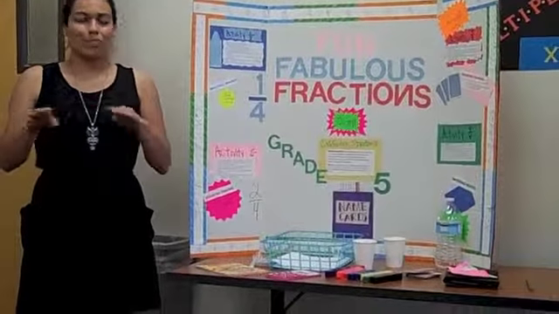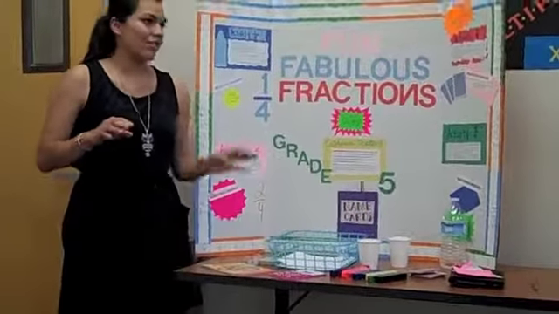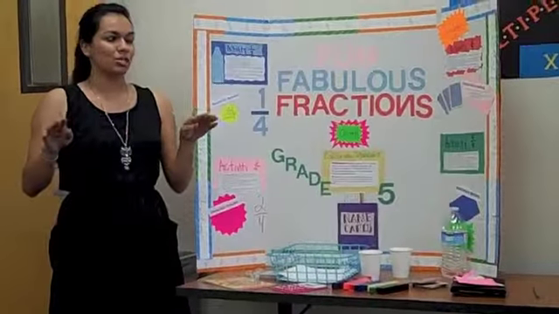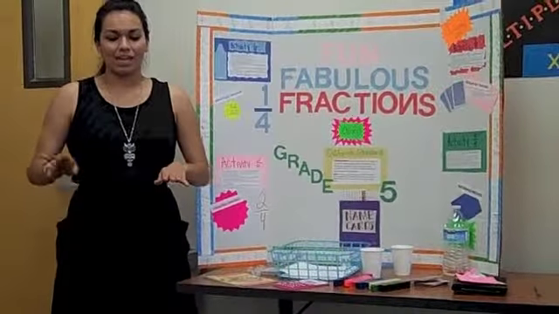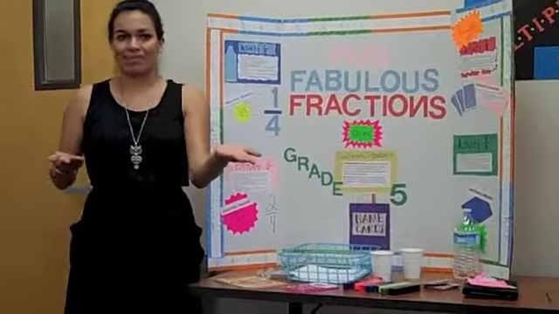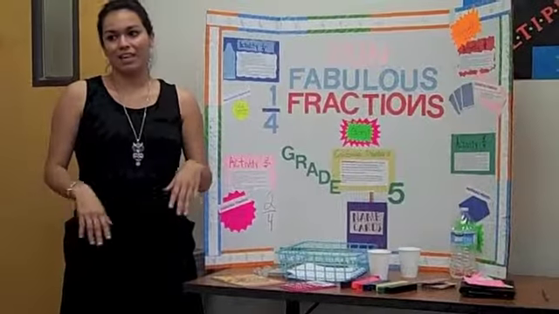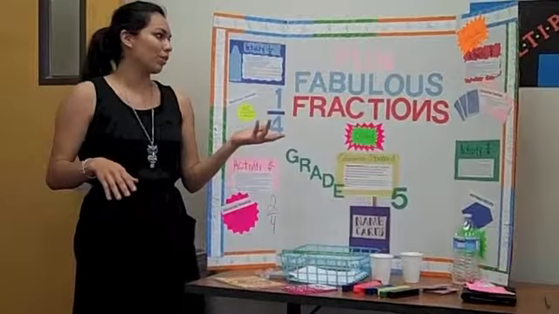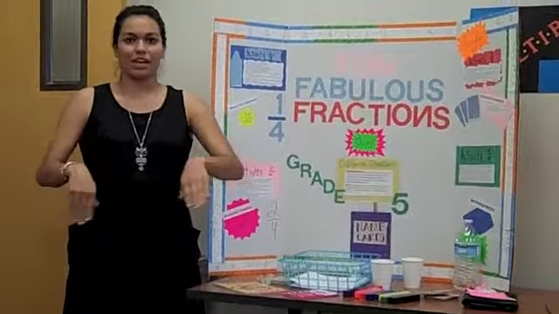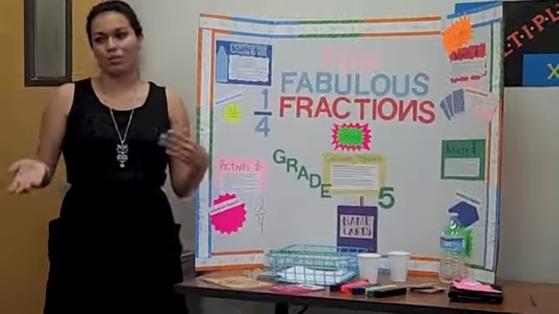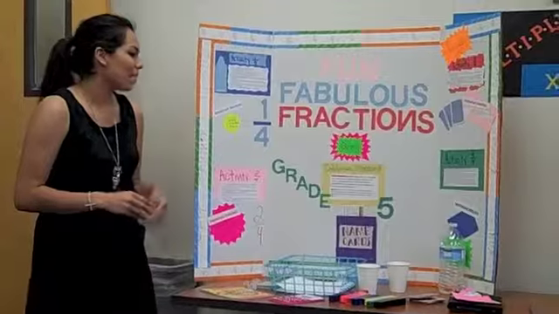Activity 4, what I want them to do is a memory game. These cards have a half on them and then 50%. They're all going to place the cards out and start flipping them, like the memory game. So if they have a half, then they're looking for the 50%. If it's 4/4, then they're looking for 100%. Little things like that, or 1/3, 33%. So it goes like that.